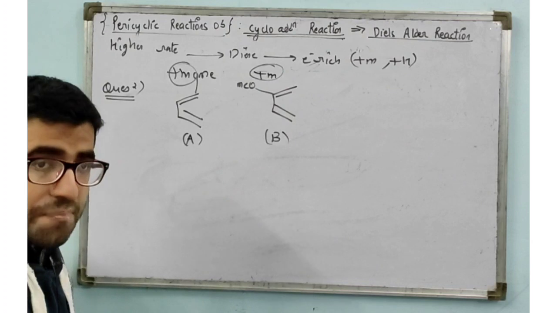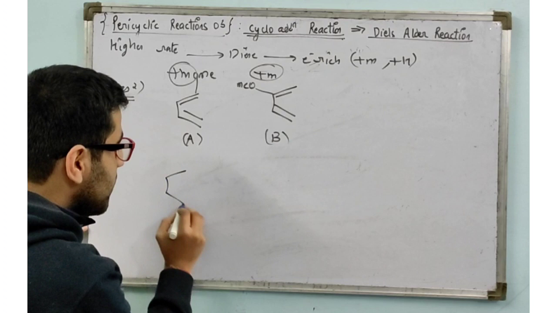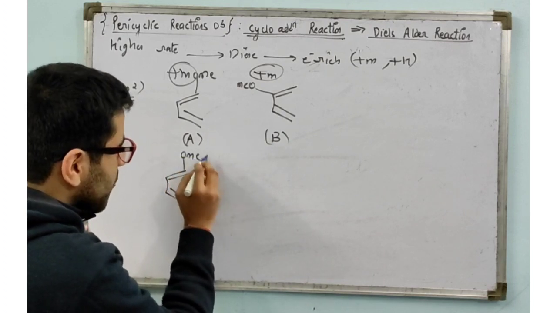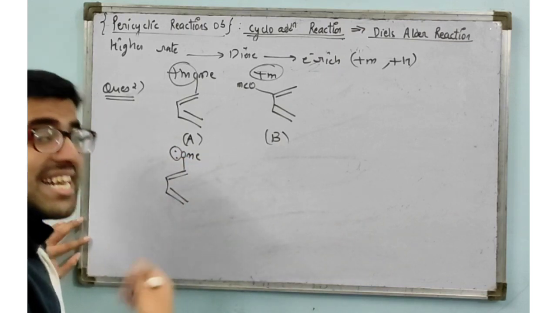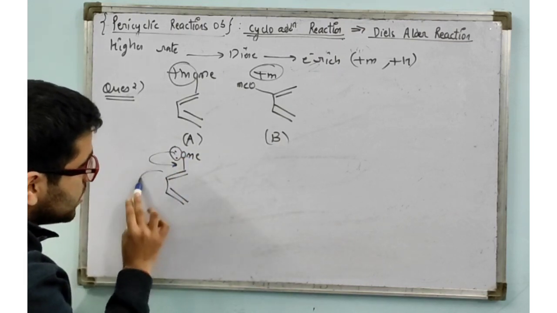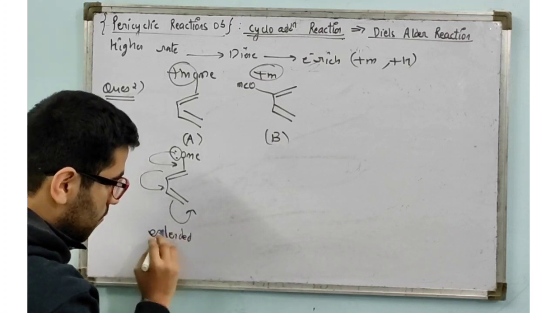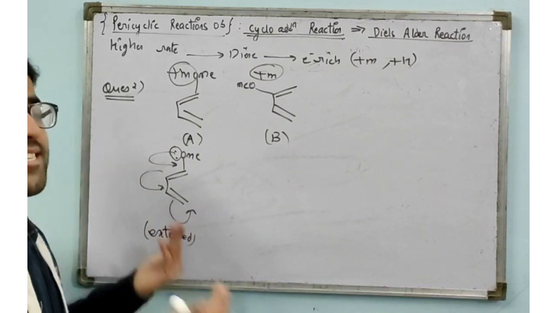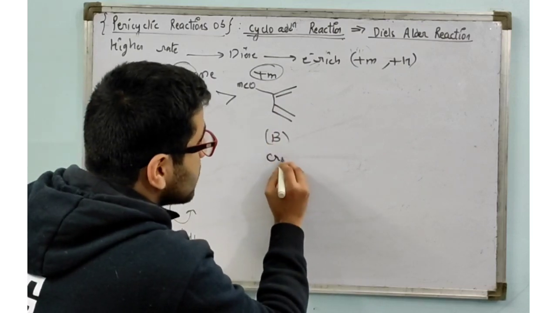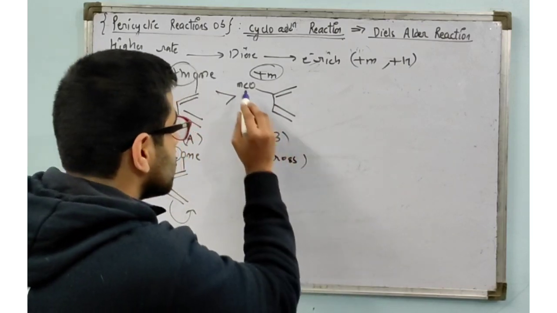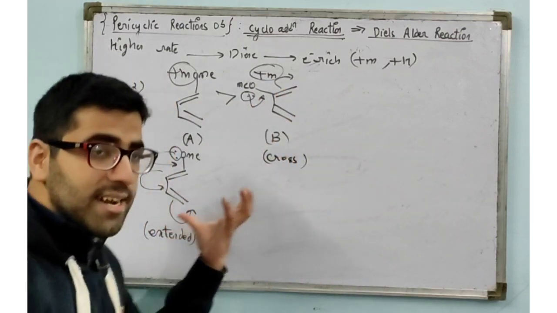Basically the effects are the same. Now we have to see extended or cross resonance. In this question, this is part A, the molecule where we have extended resonance. What do I mean by extended resonance? Like this. So more electron density will be increased and hence more rate of reaction, because part B has cross conjugation or cross resonance. It is only increasing like this, a simple cross, not the extended.